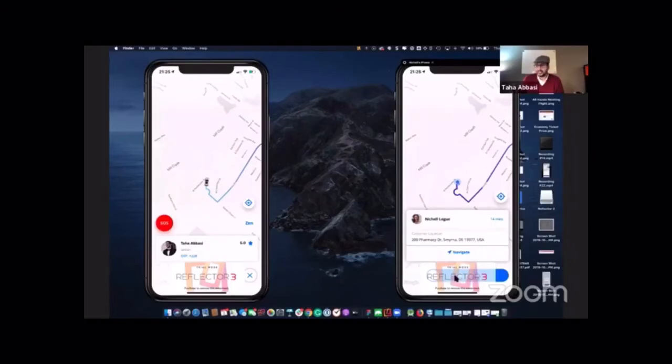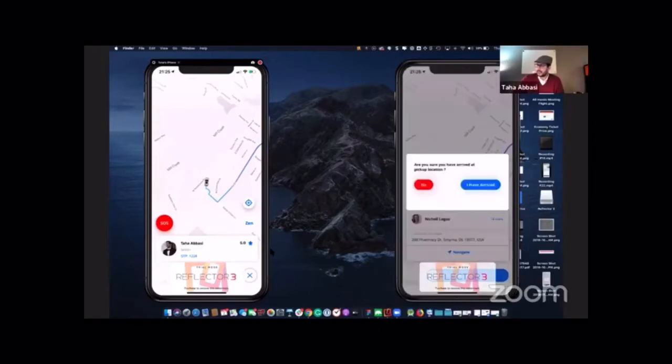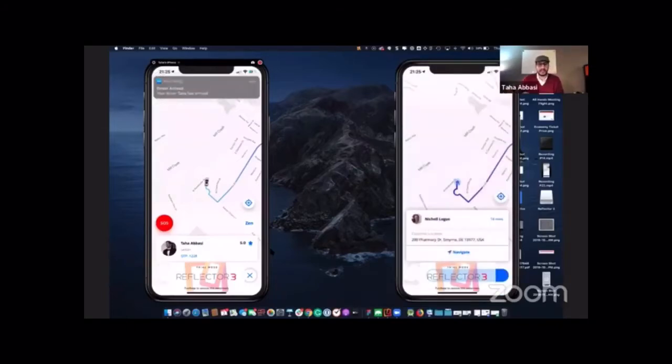But over here, what it says is, I have arrived. So in Lyft, you have to hit a button and say confirm that I have arrived. So we built it the same way. I'm going to slide to say I have arrived. Everything in our app works with sliding to the right to accept, sliding to the right to move forward. So I'm going to say, yep, I have arrived at the pickup location to pick up this rider. And the rider gets a notice saying, your driver Taha has arrived. So if they're inside, they'll get a notice, hey, get out there. Your driver's waiting, right?